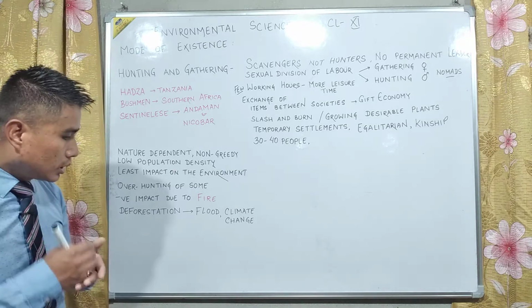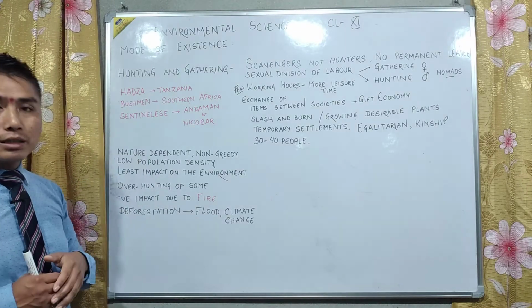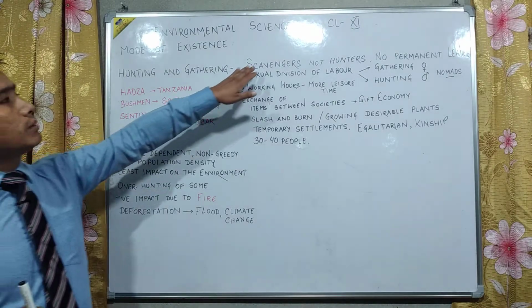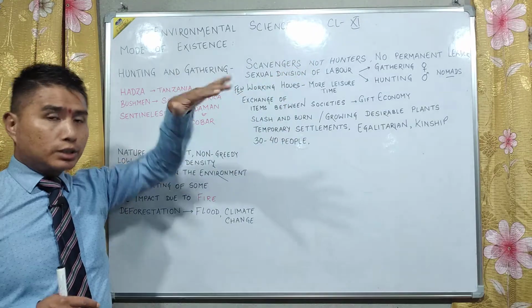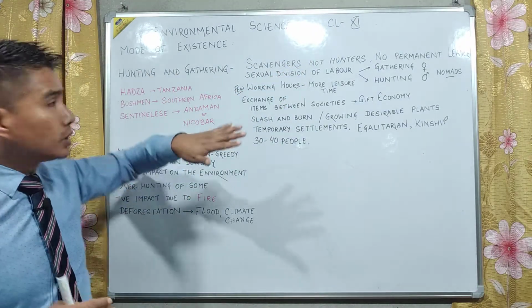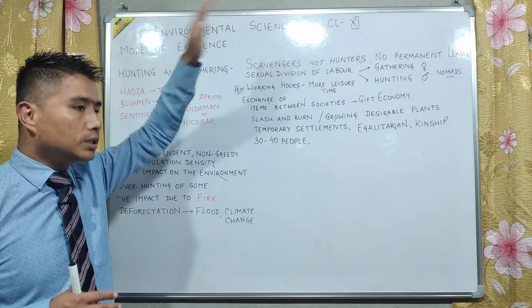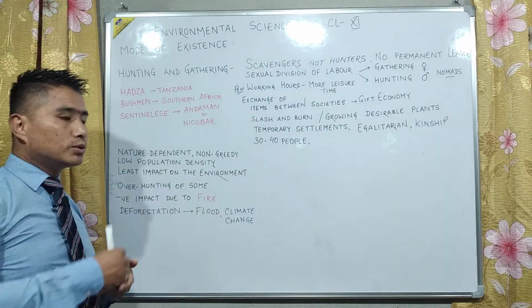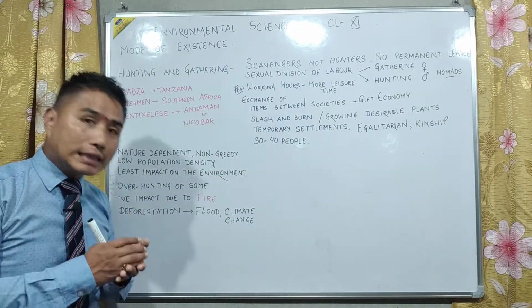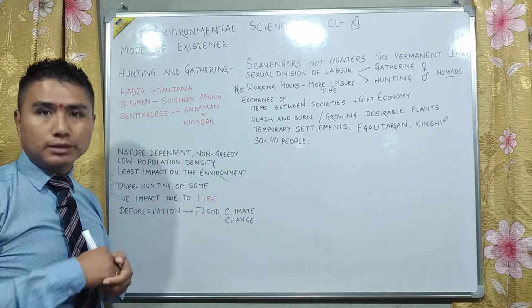Now, what type of lifestyles do they have? Most of them, what we say are hunters, but actually they used to be scavengers. Scavengers means they used to collect the carcasses of dead animals already killed by other animals.